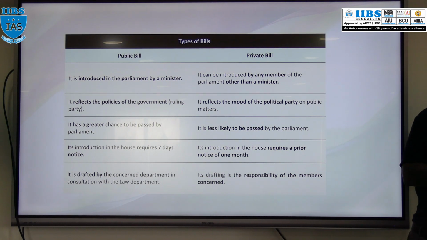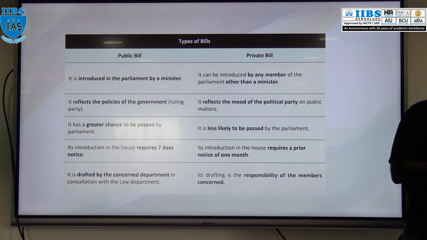The last private bill was passed in the year 1977. After that, a private bill was never passed. So there is very little chance for passing of this private bill. To introduce this bill, a 1 month notice period is required. For a public bill, 7 days. And it is the responsibility of that member to draft the bill. It will not be drafted by the concerned department as in the case of a public bill.